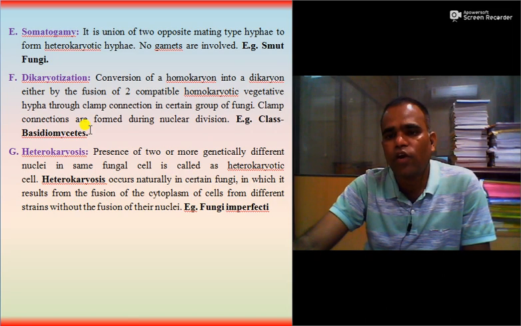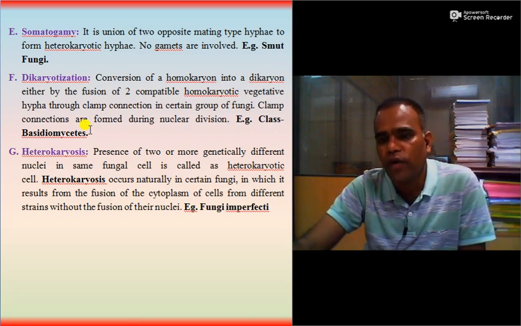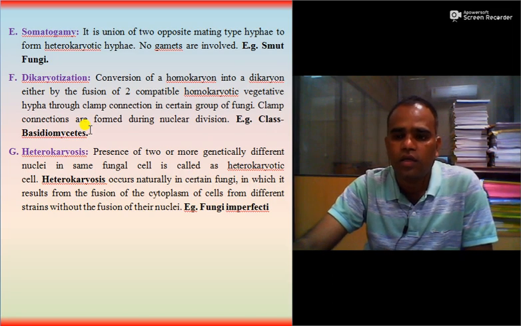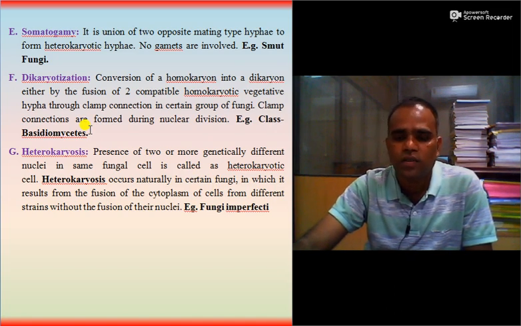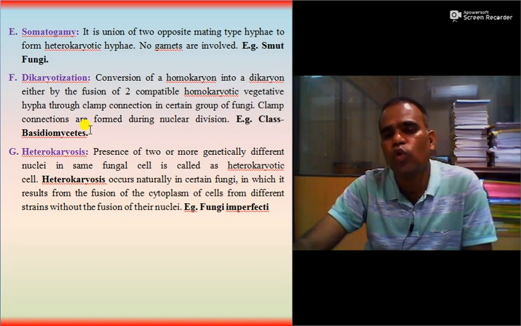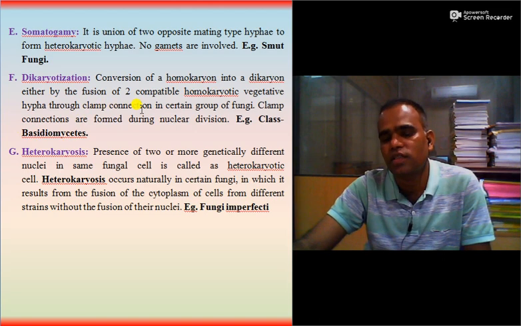Then dikaryotization, the conversion of homokaryon hypha into dikaryon hypha, which occurs by the fusion of two compatible homokaryotic vegetative hyphae, and it is by means of clamp connection. Example class Basidiomycetes.